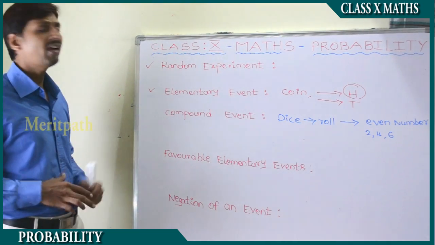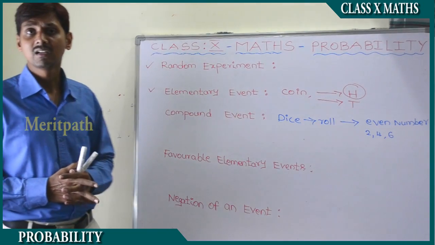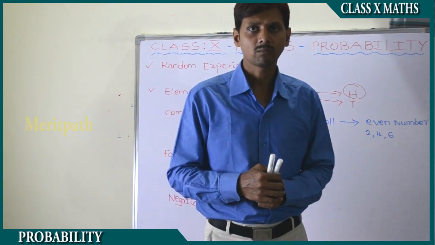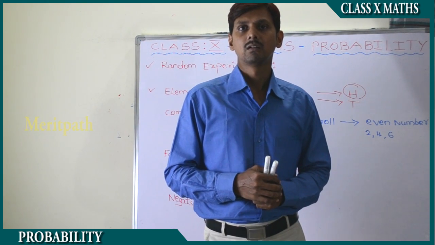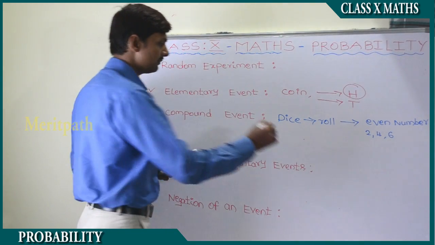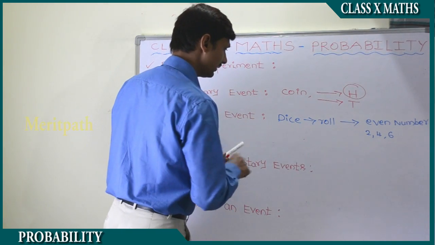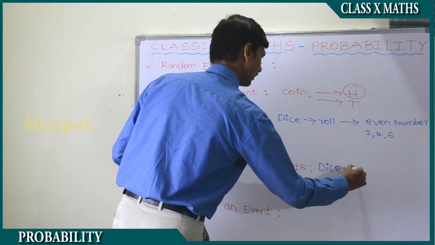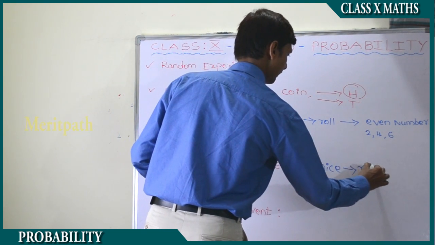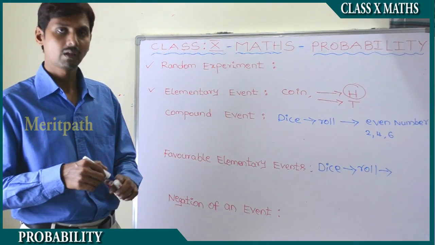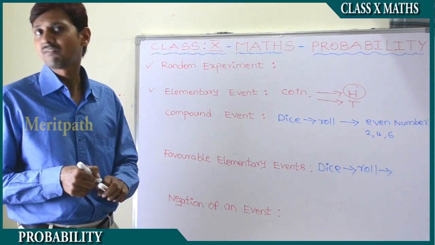And favorable elementary events. Let's come to favorable elementary events. In that, we roll a dice. When we roll a dice, we need to get an odd number from it.